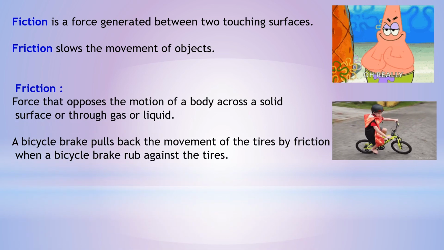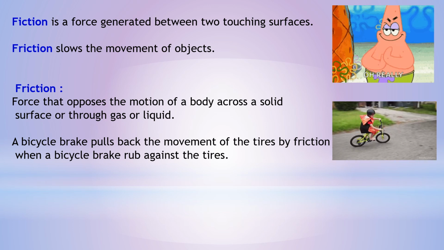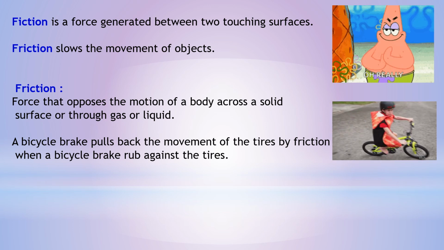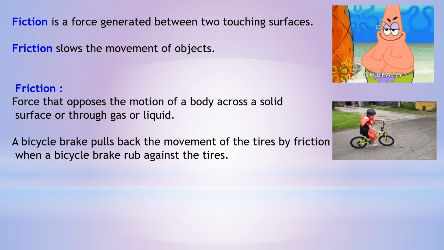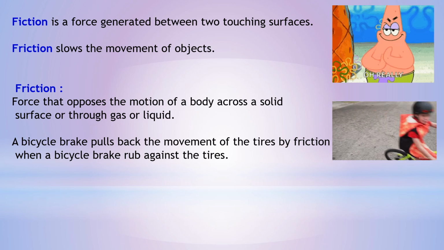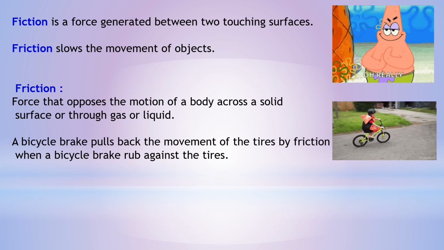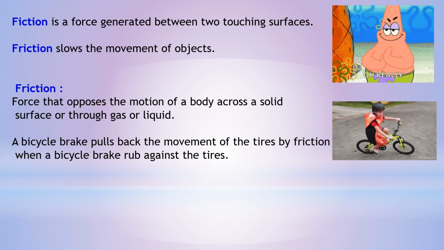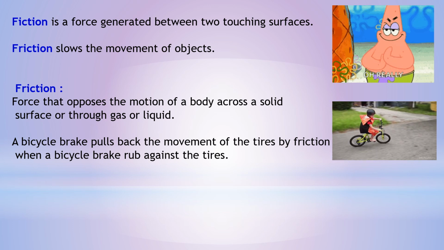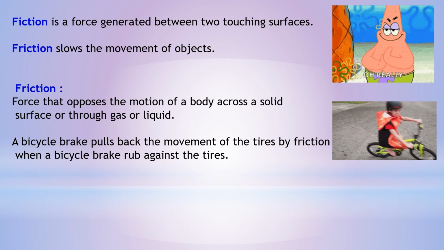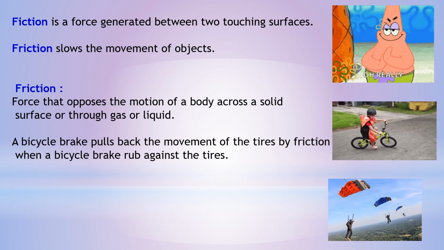As the wheel of the bike makes friction with the ground, so friction opposes the motion of a body across a solid surface or through gas or liquid. The bicycle brake pulls back the movement of the tires by friction when the brake rubs against the tires.